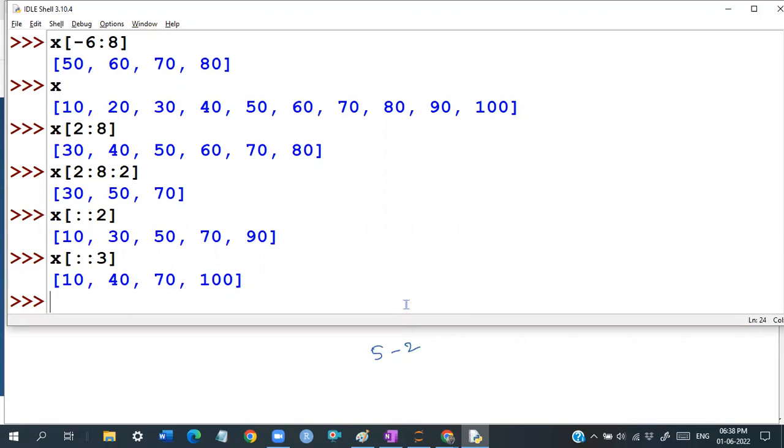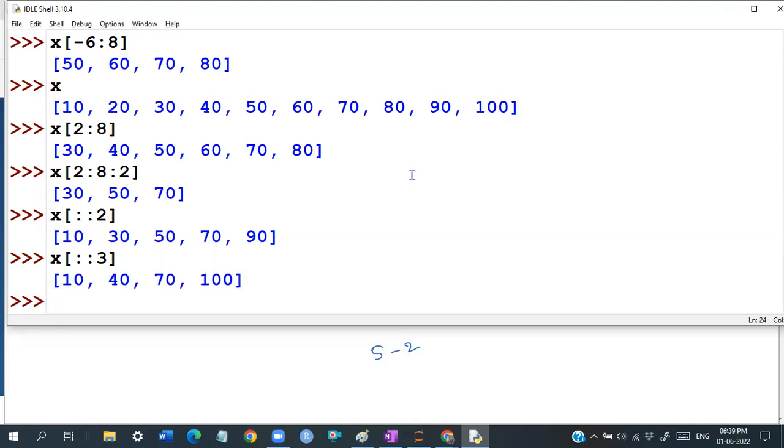So where you want to start, where you want to stop, and how much of a step you want to take, that is what we are going to be doing. Like this, we can do the application. 10, take a step of 3, it goes to 40. Take a step of 3, it goes to 70. Take a step of 3, it goes to 100. So 10, 40, 70, 100, that is what we can do.